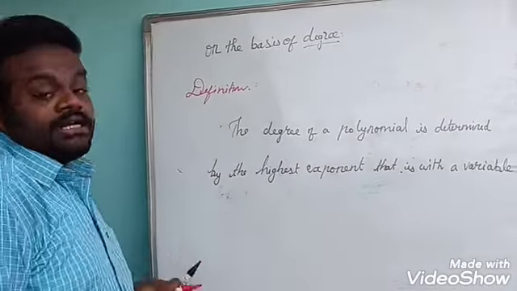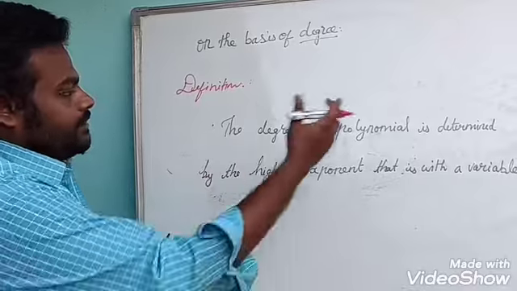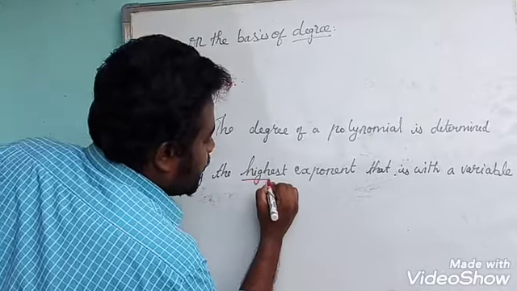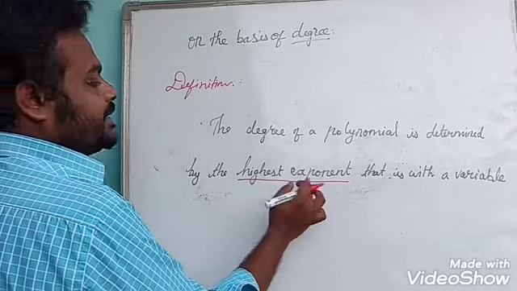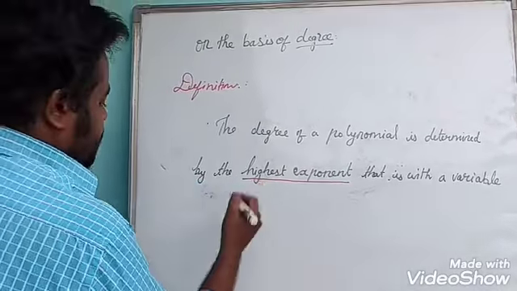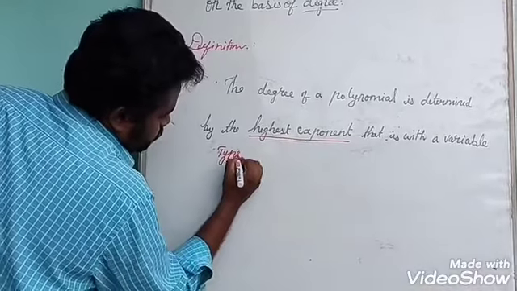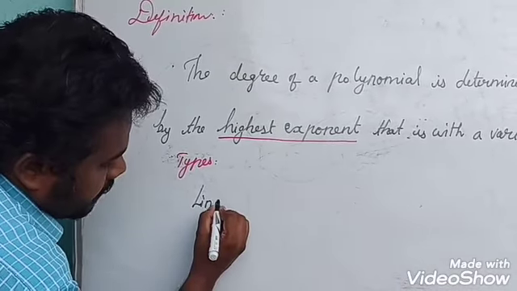So degree is nothing but, an expression contains so many exponents on variables, and whichever is the highest one, we say it as the degree. That's why the degree is the highest exponent with the variable. The types: first one, linear polynomial.